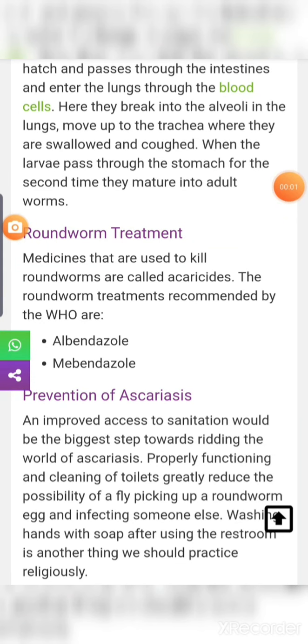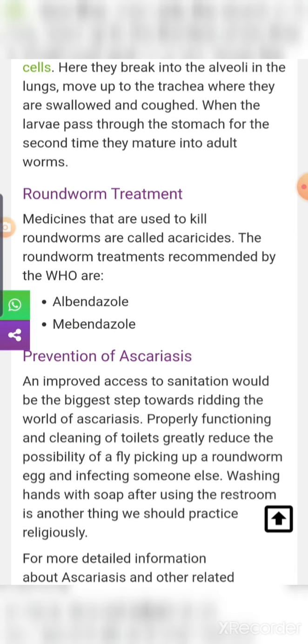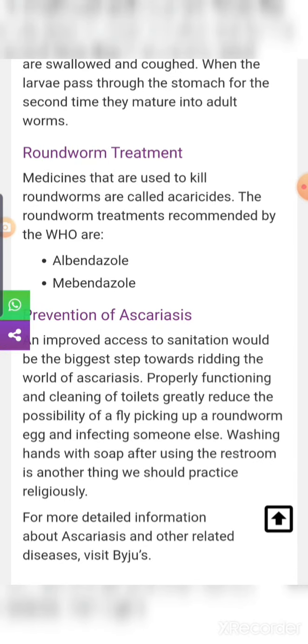Now let's see the effects on the host and the control measures for this roundworm. When a few worms are present in the human body, it develops a mild infection. But whenever a large number of roundworms are present in our intestine, it affects the host very much. It develops heavy infection like severe abdominal pain, abdominal discomfort, indigestion, gastric ulcers, diarrhea with vomiting, and sometimes fever. So what are the control measures?